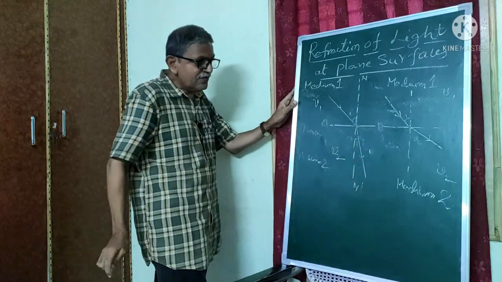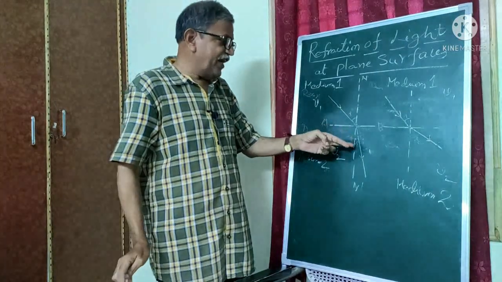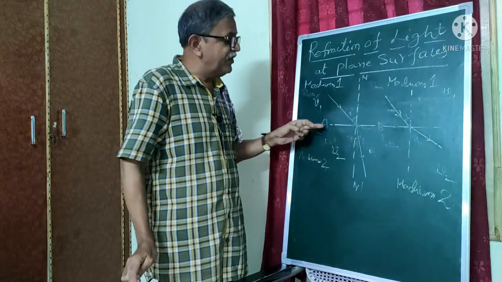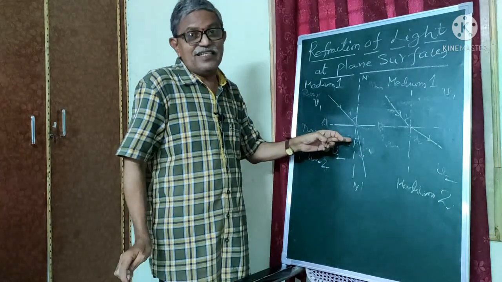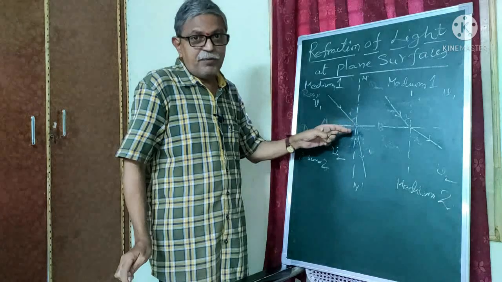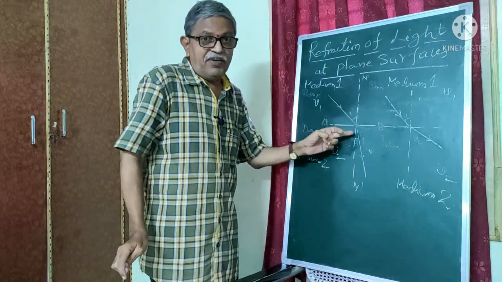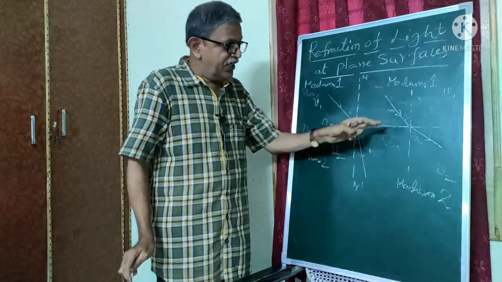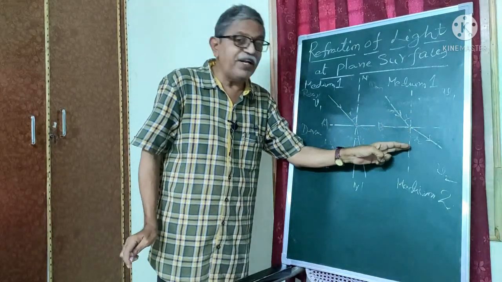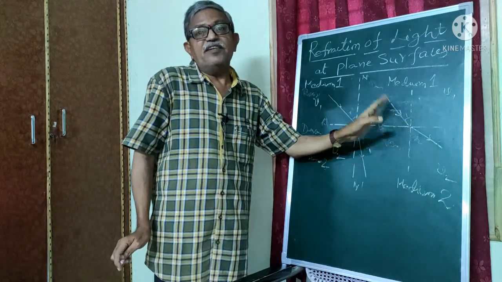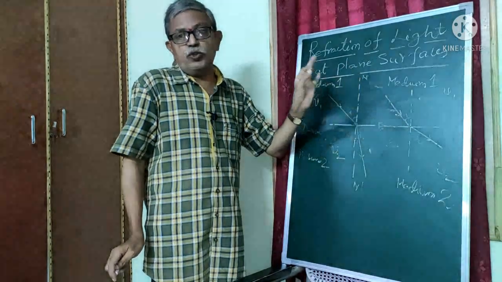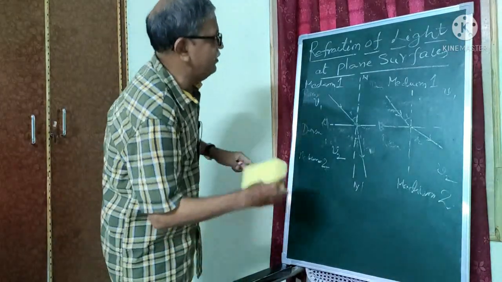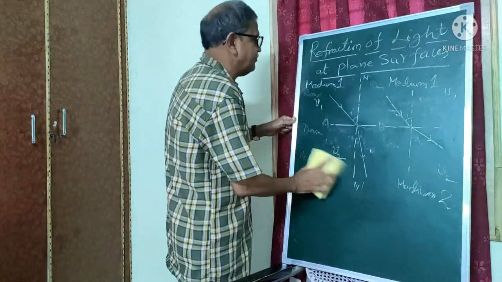See here, if the refracted ray is in the denser medium, the angle of refraction is less. Again I am repeating, if the refracted ray is in the denser medium, the angle of refraction is very less. If the refracted ray is in the rarer medium, the angle of refraction will be more. Those are the two points you must put in your memory.